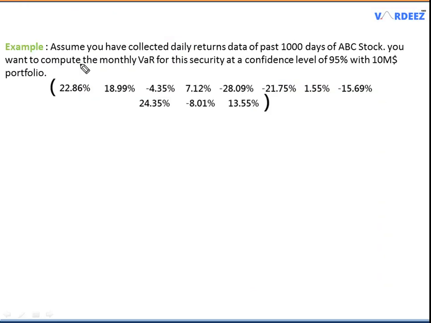Okay, right, so I've got an example here. Let's solve this. So assume that I've collected the daily returns data of past 1000 days of this particular stock that I have right here, and you want to compute the monthly VaR for this security at a confidence level of 95%. The value of the portfolio is $10 million. Now confidence level of 95%, that means VaR at 5%. Okay, I've got the data right here, all these different returns.